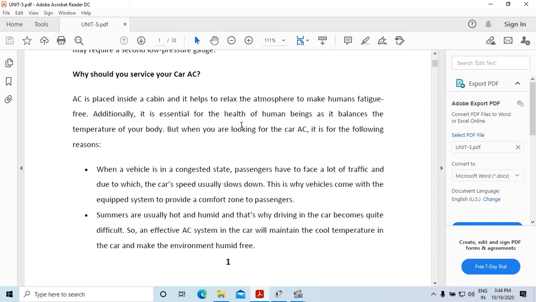This is why vehicles come equipped with a system to provide a comfort zone to passengers. Next point is, summers are usually hot and humid, and that's why driving in the car becomes quite difficult. So an effective AC system in the car will maintain a cool temperature in the car and make the environment humid free.